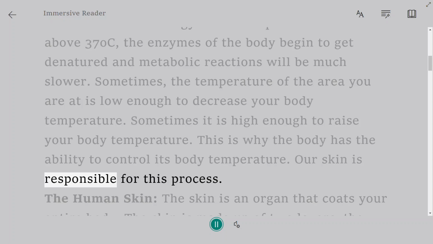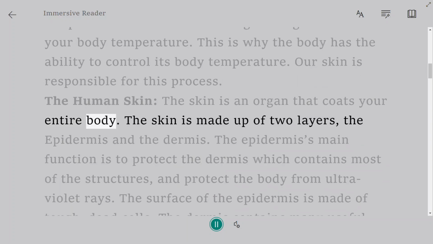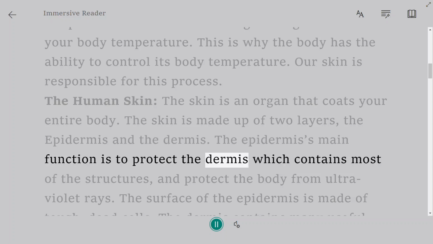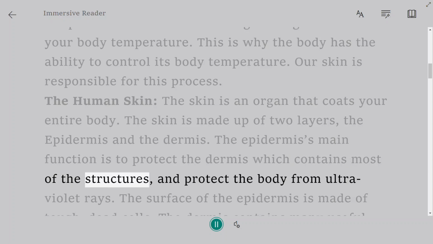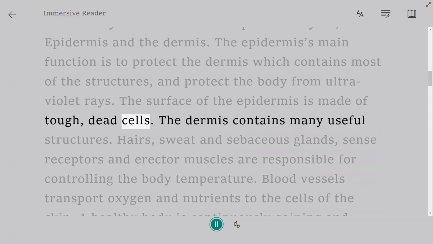Our skin is responsible for this process. The human skin is an organ that coats your entire body. The skin is made up of two layers, the epidermis and the dermis. The epidermis's main function is to protect the dermis, which contains most of the structures, and protect the body from ultraviolet rays. The surface of the epidermis is made of tough, dead cells.